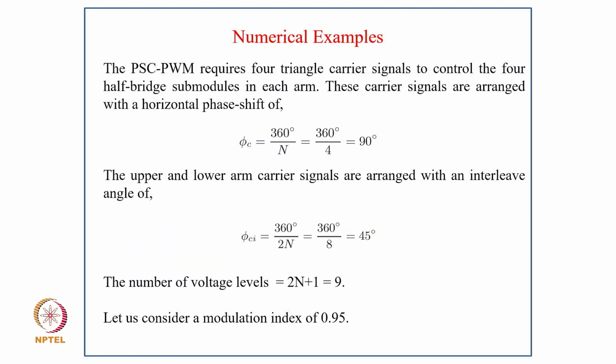And PSC modulation requires four rectangular carrier signals to control the four half-bridge submodules in each arm. These carrier signals are arranged with a horizontal phase shift of phi c equal to 360 degrees by n, that is 90 degrees. The upper and lower arm carrier signals are arranged with the interleave angle of phi ci equal to 360 by 2n, that is 45 degrees, and the number of voltage levels 2n plus 1 equals 9. Let us consider a modulation index of 0.95.